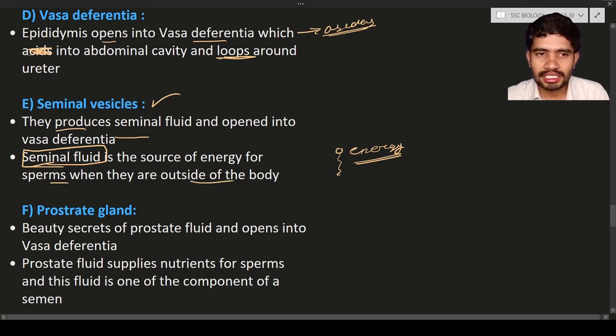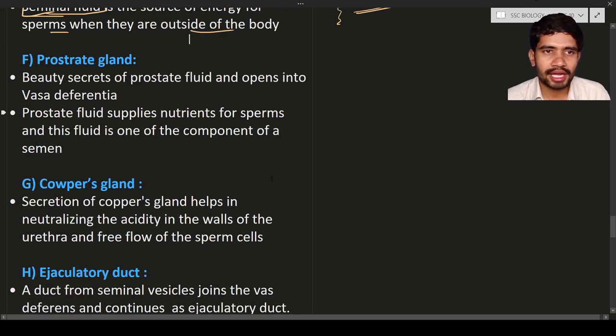And next is the prostate gland. The secretion of the prostate gland is a fluid. It is going to open into the vas deferens, and the prostate fluid supplies the nutrients for the spermatozoa, and this fluid is one of the components of the semen. So this is about the prostate gland.